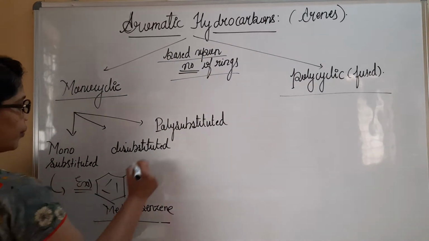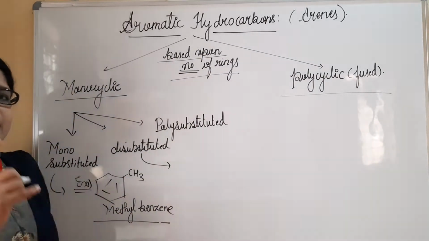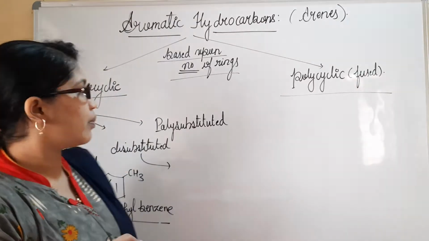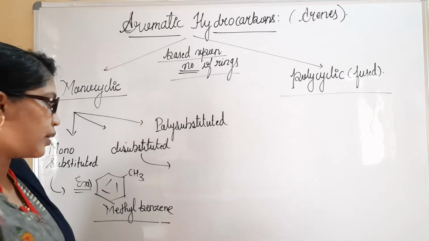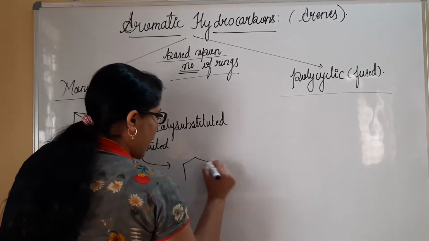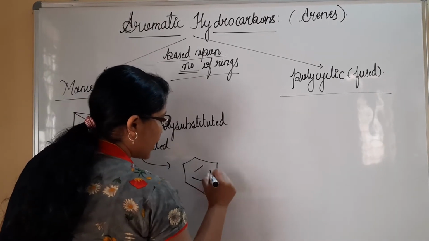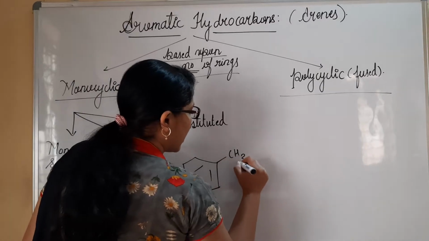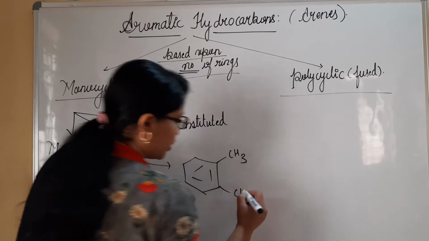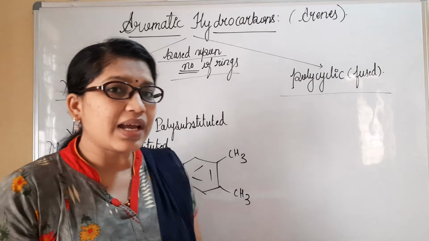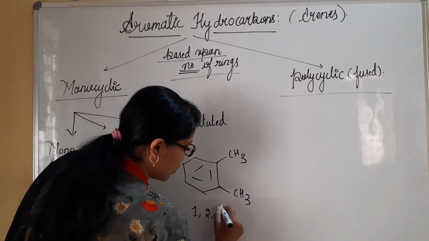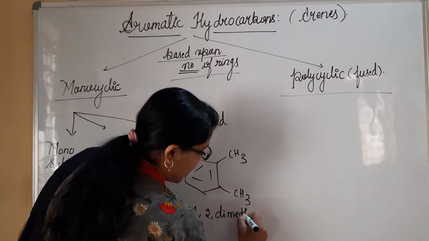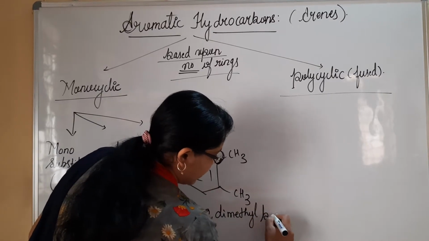This is example 1. Let us consider a di-substituted aromatic hydrocarbon or di-substituted benzene. We can consider, see, when two hydrogen atoms are replaced by two alkyl groups, can I call it 1,2-dimethyl benzene?